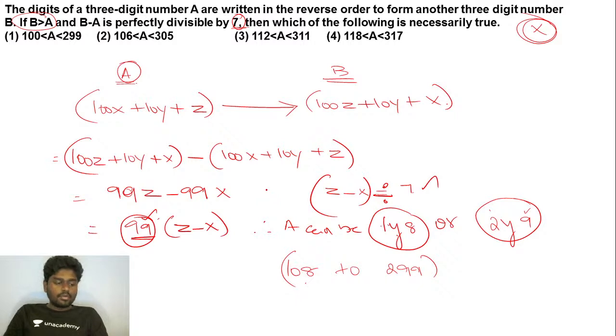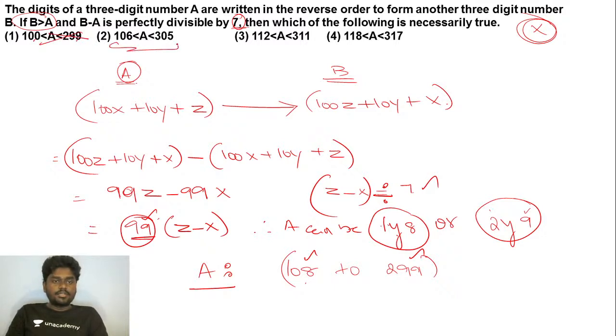So since both are included, what's going to be the right option? Listen carefully, the number A can be between 108 to 299. Here they say that A is greater than 109 and less than 299. This is not practically possible, right? A can be equal to 299 as well. So this gets ruled out.